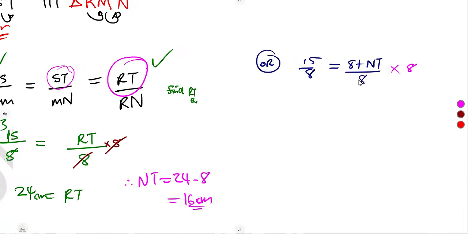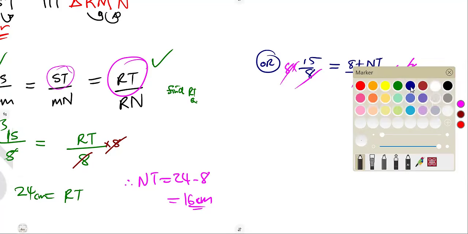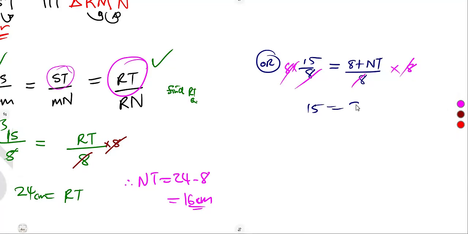Okay, let's see what's happening here. Times 8 on both sides, this was going to cancel, so 15 is equal to 8 plus NT. To the other side, that's 15 minus 8, which is equal to NT.